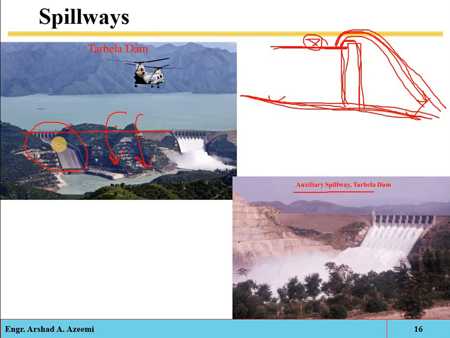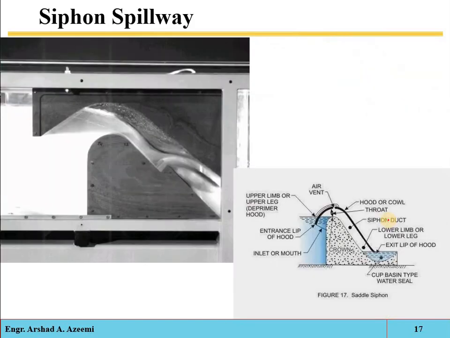Suppose the primary spillways are damaged, or some construction is in progress in the main spillways, and the water level rises up to the maximum limit. Then it will be disposed of through the auxiliary spillways. Also, during flood time, the extra water beyond the maximum limit may not be properly disposed of by the primary spillways, so the auxiliary spillways are operated. These are also called the emergency spillways.